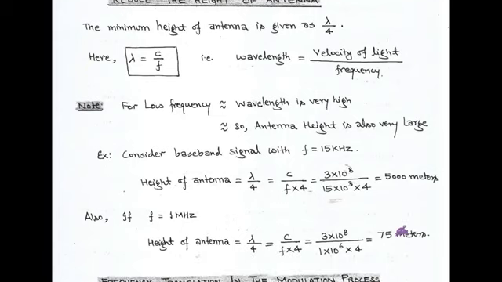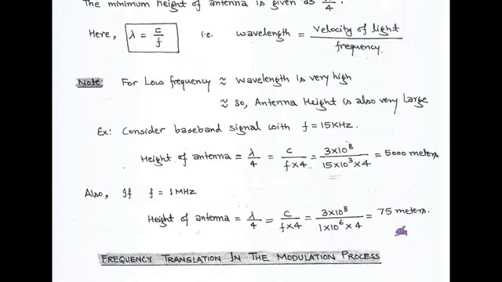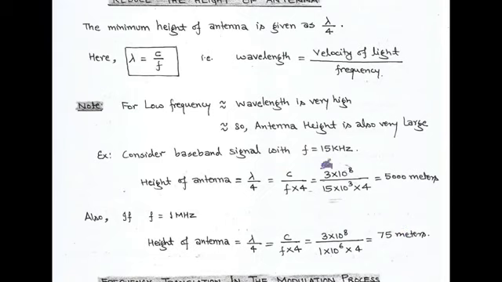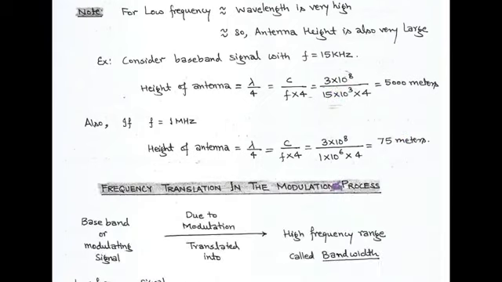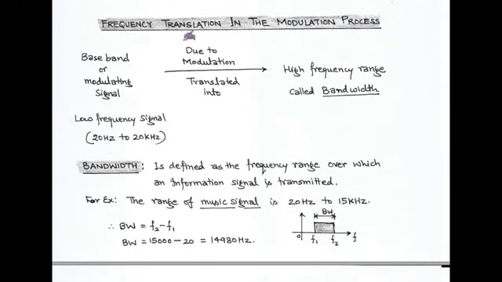Here we note that the velocity of light is denoted by c and its value is 3 into 10 to the power 8 meters per second. So we can say that in a modulation process there is a frequency translation. Here the low frequency signals, that is baseband or modulating signals, get converted or translated with the help of the modulation process into high frequency signals. Here we consider low frequency signals in the range 20 Hz to 20 kHz, and after modulation we get a high frequency range of some bandwidth.